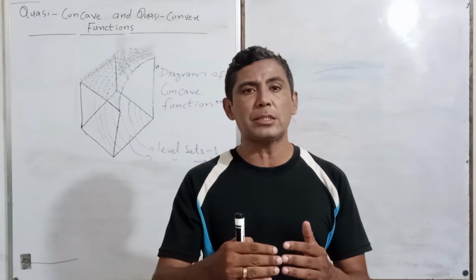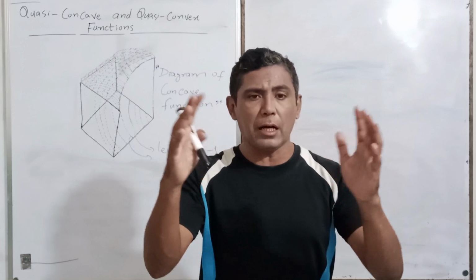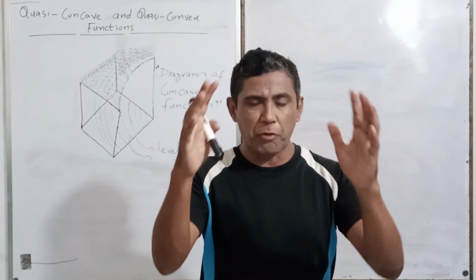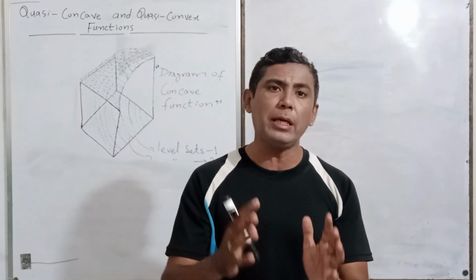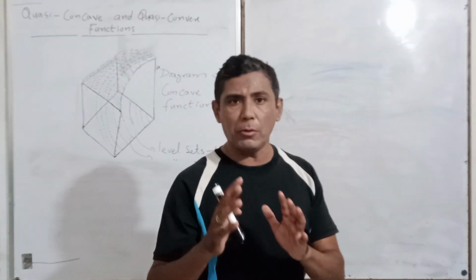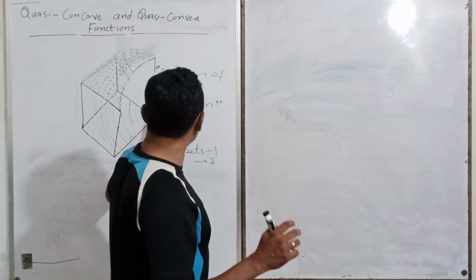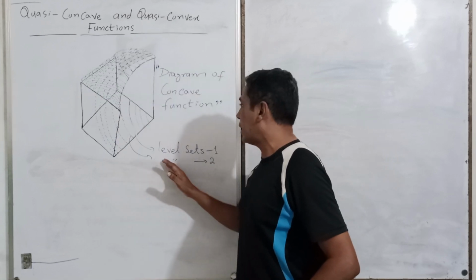That level set is something like a flower vase or vessel. So this shape is basically called the contour. Now we are not focusing on the contour, we just derive from that contour the different level sets.